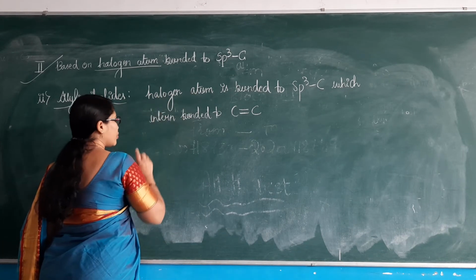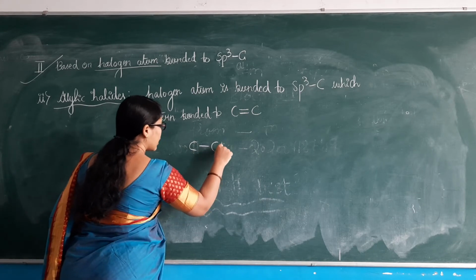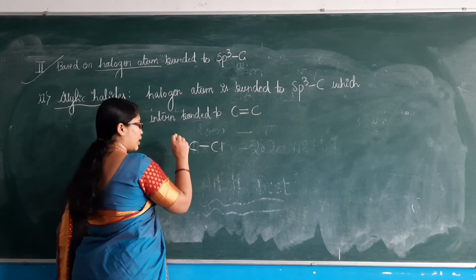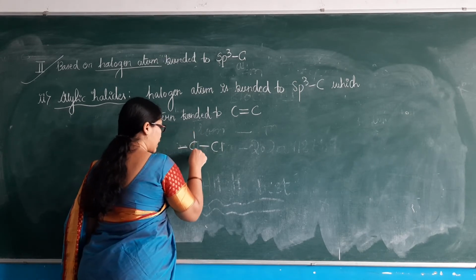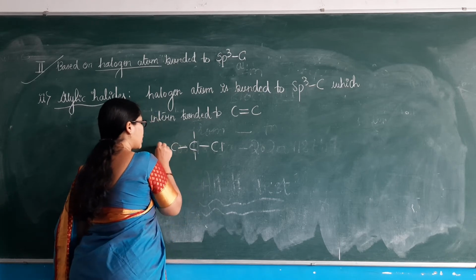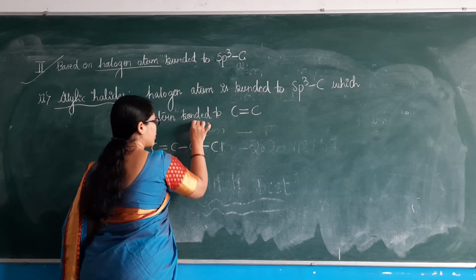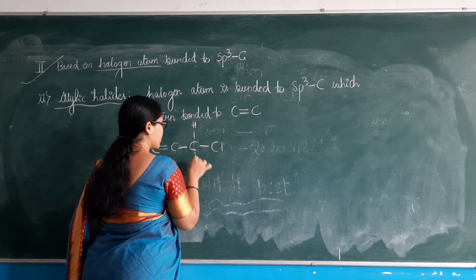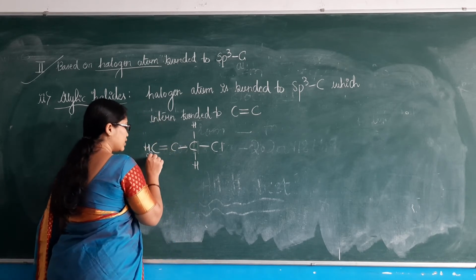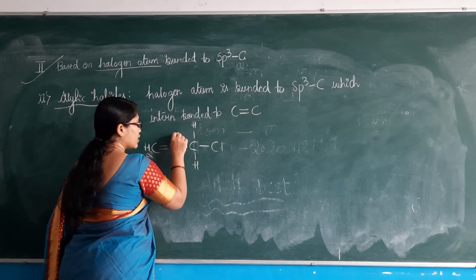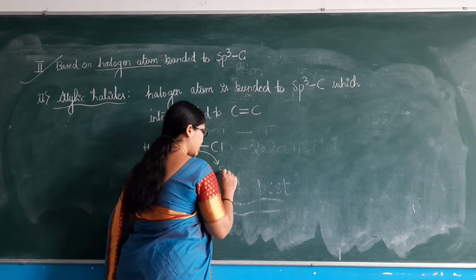The halogen atom is not going to bond to the double-bonded carbon; the sp3 carbon always has single bonds. Let us understand, this is our halogen atom, chlorine I have taken. So here this sp3 hybridized carbon atom is in turn bonded to a carbon-carbon double bond. This is sp3 hybridized. Here we have hydrogen, here we have hydrogen, and here we have the carbon-carbon double bond. It will complete the valency: CH2, and now we have CH. So this carbon atom is referred to as the sp3 carbon.